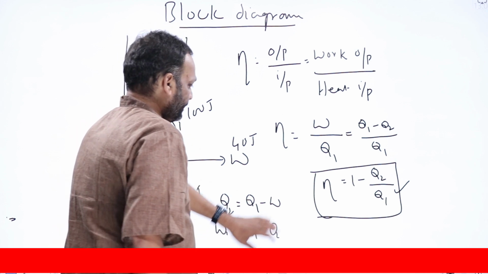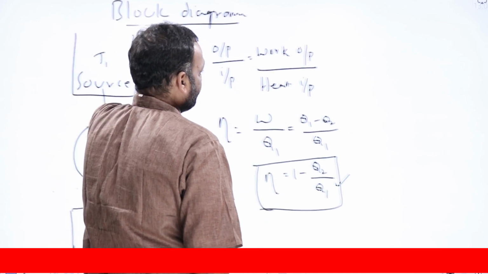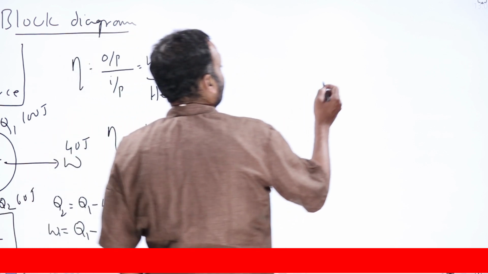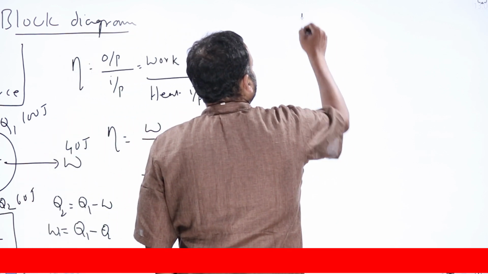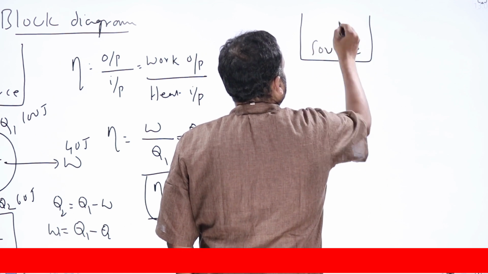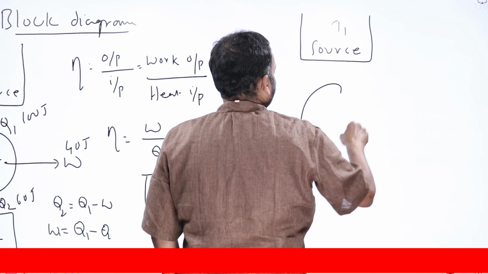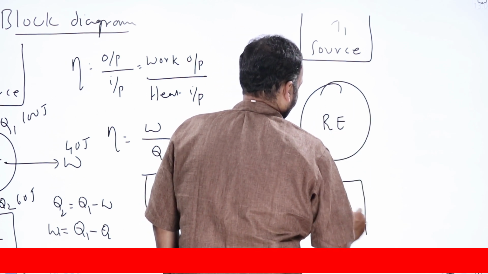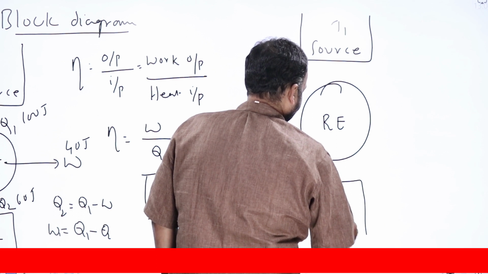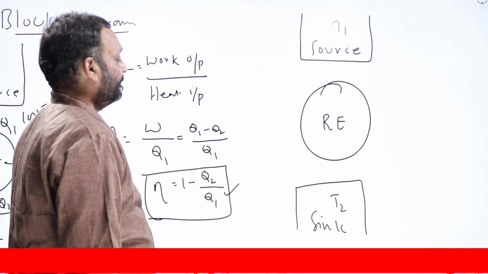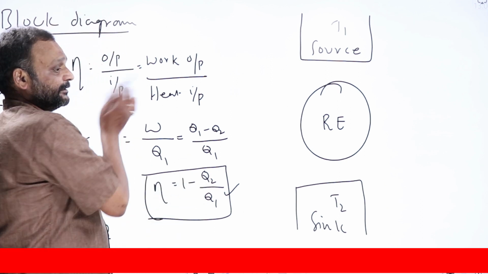Now how do we represent a refrigerator? The block diagram of a refrigerator is like this. There will be a source at high temperature T1, this I'll call a refrigerator RE, and there will be a sink at lower temperature T2, same as before. A refrigerator works in opposite to a heat engine.